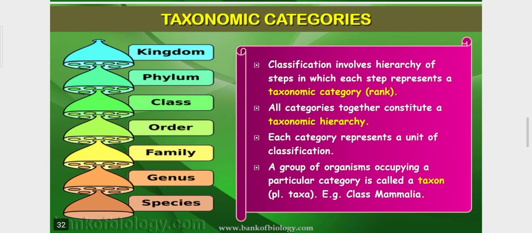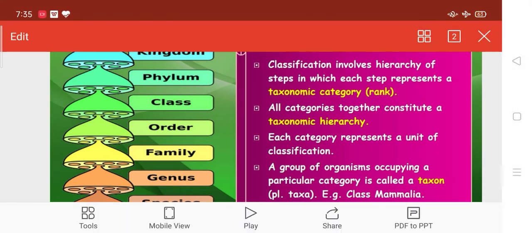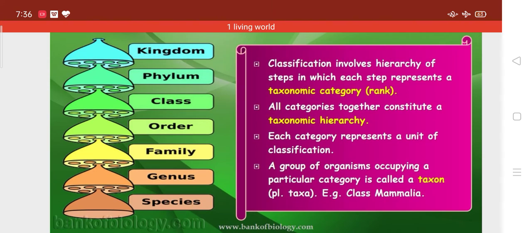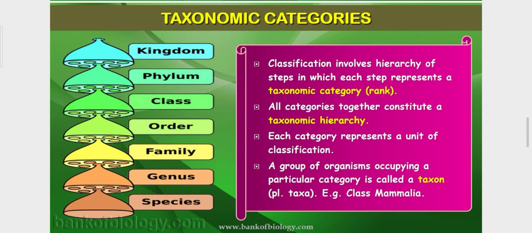Okay, now taxonomic categories. Here are the taxonomic categories. First one is kingdom, phylum, class, order, family, genus and species. You can take from the upward direction: species, genus, family, order, class, phylum and kingdom. Classification involves a hierarchy of steps in which each step represents a taxonomic category rank. Second, all categories together constitute a taxonomic hierarchy. Third, each category represents a unit of classification. A group of organisms occupying a particular category is called a taxon. Example, class and Mammalia. I had already cleared all these things earlier.